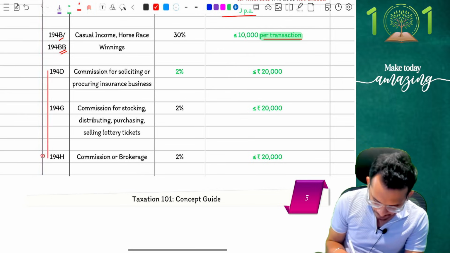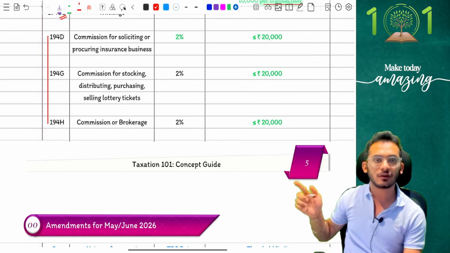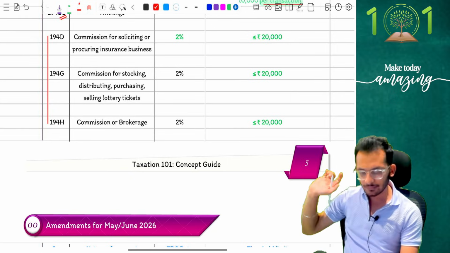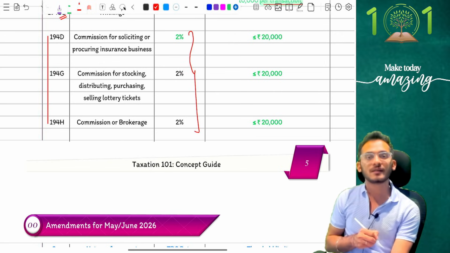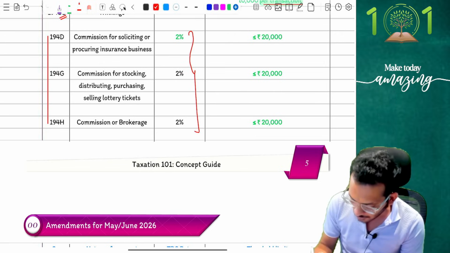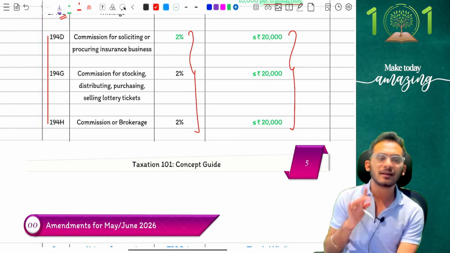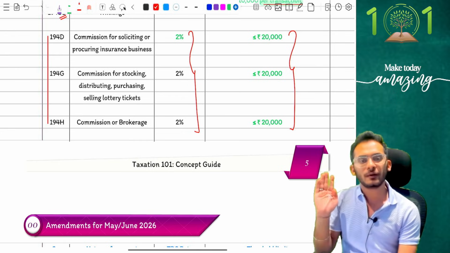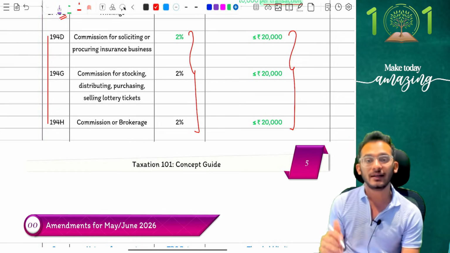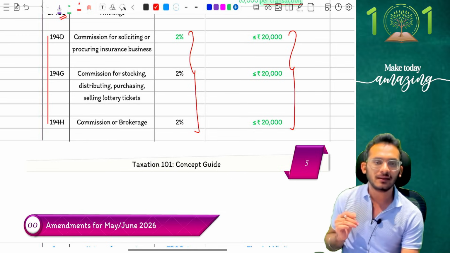Yes. Good. Next comes your commissions part, people. There are three kinds of commissions which you have. One is called your insurance commission, one is called your lottery commission, and third is called your normal commission. In all those cases, income tax now has made everything standard. Income tax says the TDS rate is now 2% for all the cases with a threshold limit of 20,000 per annum for all the cases. Earlier it was 15,000, now it has been changed to 20,000 rupees. So up to 20,000 rupees, you will not be liable for TDS. Even if you're liable for TDS, the rate is no more 5, the rate is now 2%. That is what the amendments are. Clear?